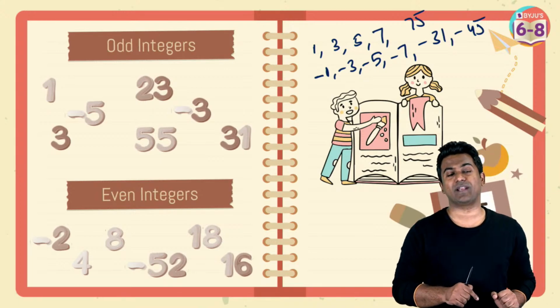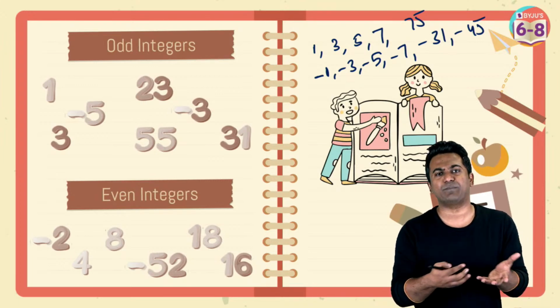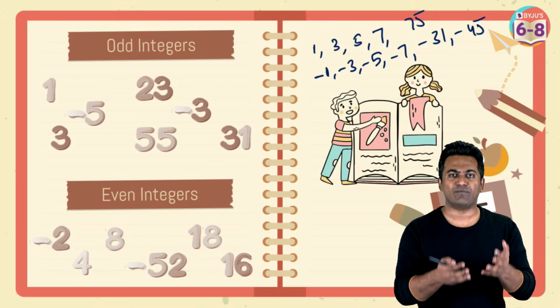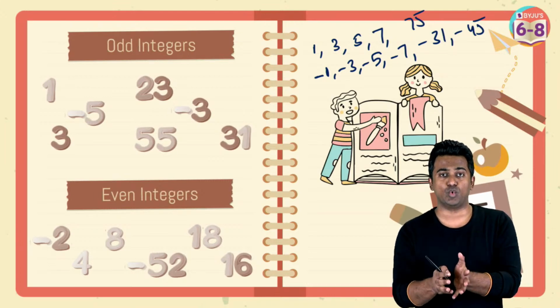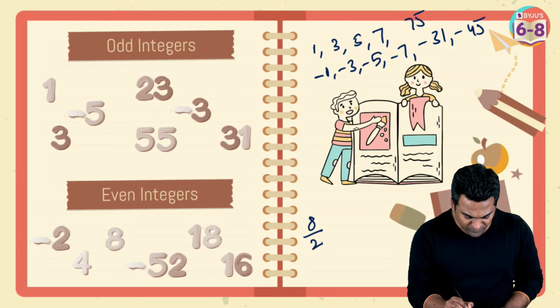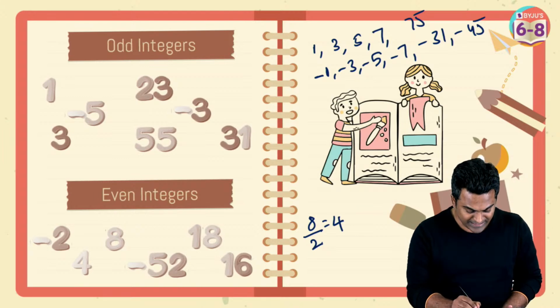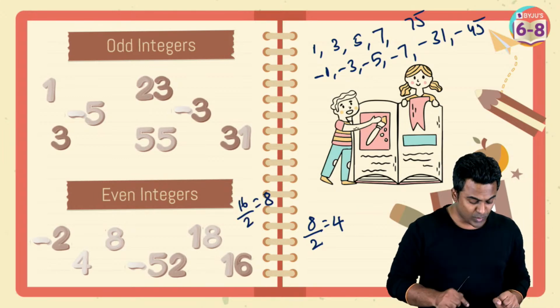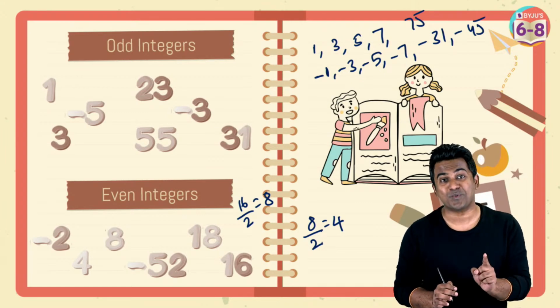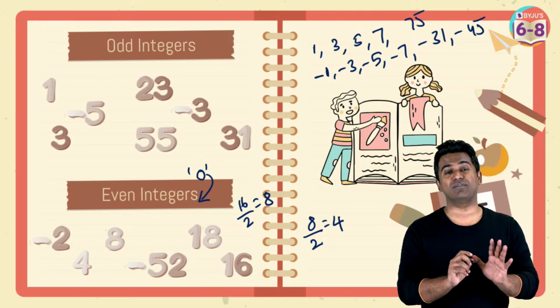Even integers, on the other hand, are integers which are perfectly divisible by 2. What do I mean when I say perfectly divisible? It just means that when you divide an even number by 2, the remainder is 0. For example, 8 divided by 2 is 4, there are no remainders. 16 divided by 2 is 8, again no remainder. So these are going to be even integers. But you've got to remember that 0 is considered to be an even integer.